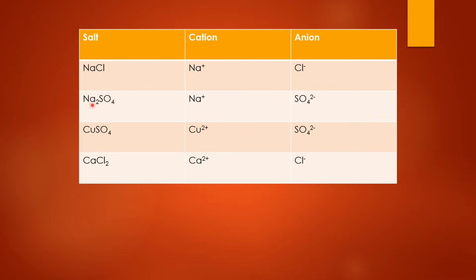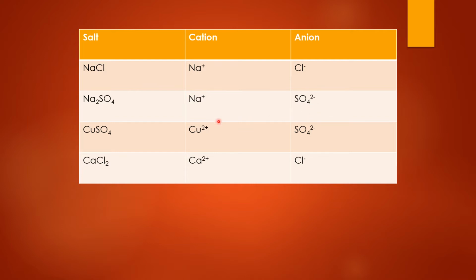So if the formula of sodium sulfate is Na2SO4, and if we are crossing the valencies, it means that the valency of sulfate is 2 and the valency of sodium is 1. So here you can see there is a plus charge on sodium. So sodium sulfate contains a plus 1 charge on its ion, that is the Na+ ion, and the sulfate ion, that is